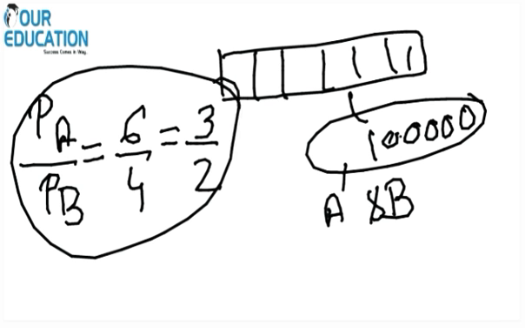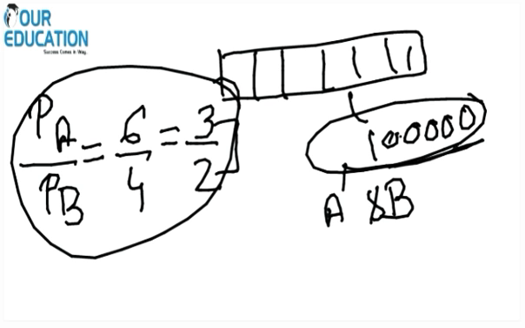Do you know that this 3 by 2 is a part ratio? What is a part ratio? Part ratio is the ratio in which exactly, out of the total amount, each individual will get.